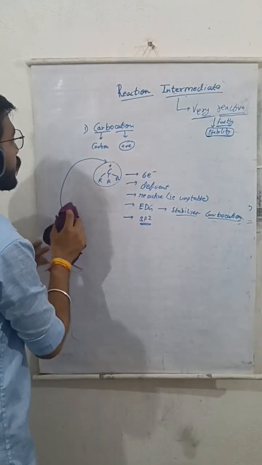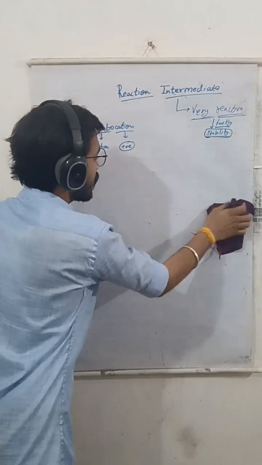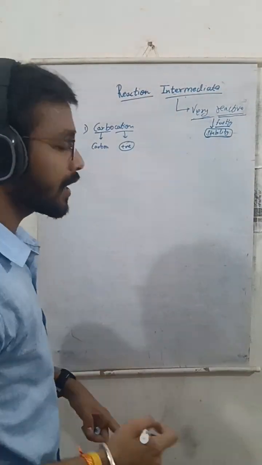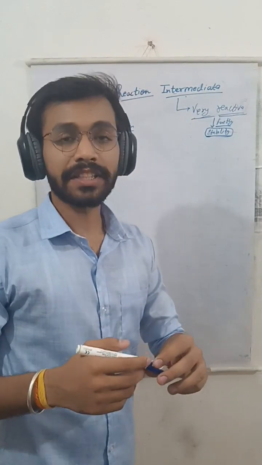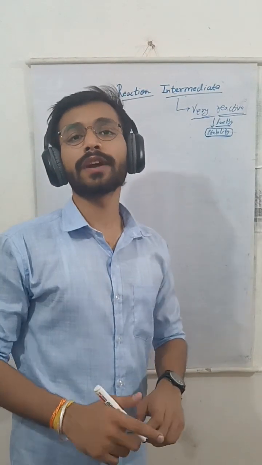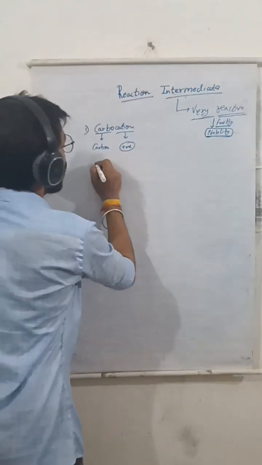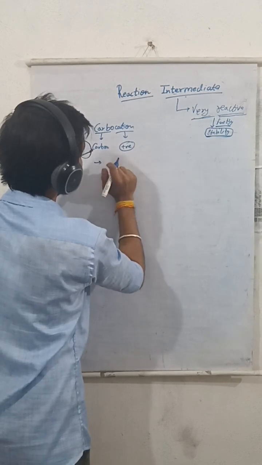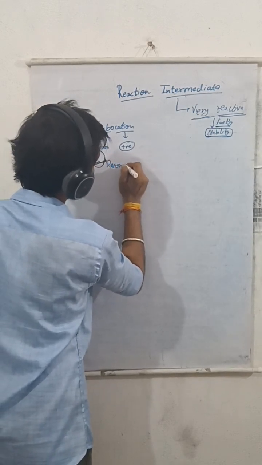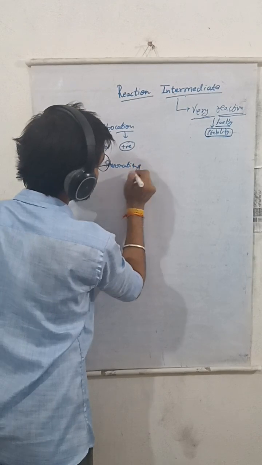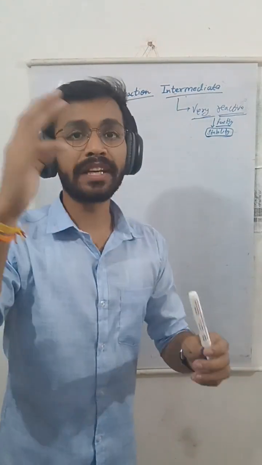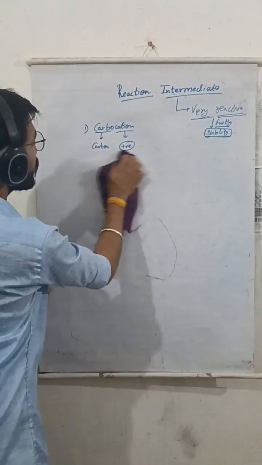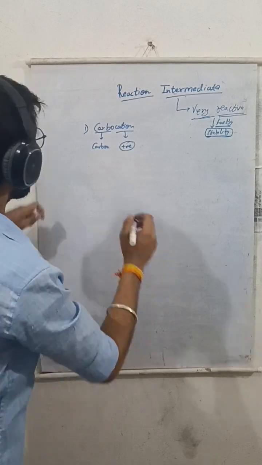The most important point for carbocation is the stability order. As we have seen, electron donating groups can provide stability to carbocation. There is one more factor which provides stability to carbocation, which is resonance. The more the resonating structures, the more the positive charge will be delocalized over the molecule, and hence the stability will be achieved. So we will see some orders of carbocation.